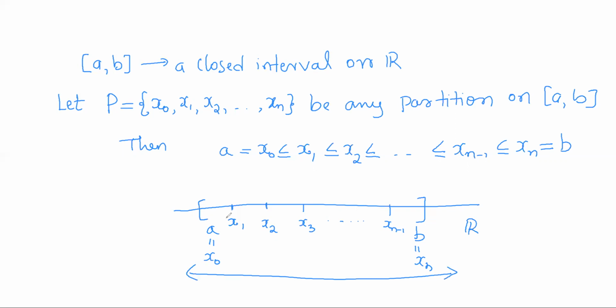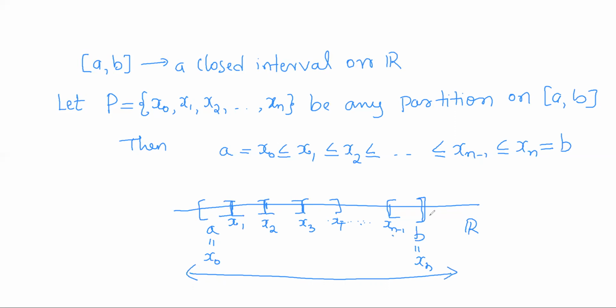Say here from x0 to x1, x1 to x2, x2 to x3, x3 to x4. So like this, xn minus 2 to xn minus 1, xn minus 1 to xn.